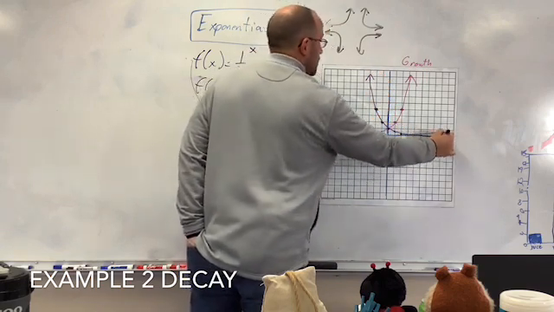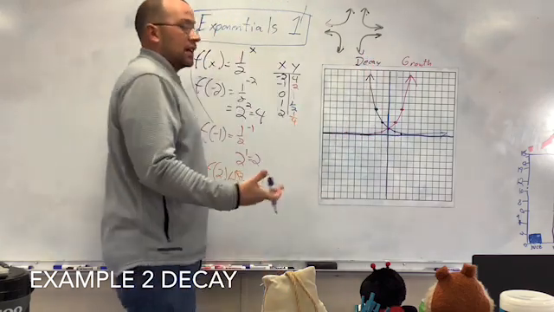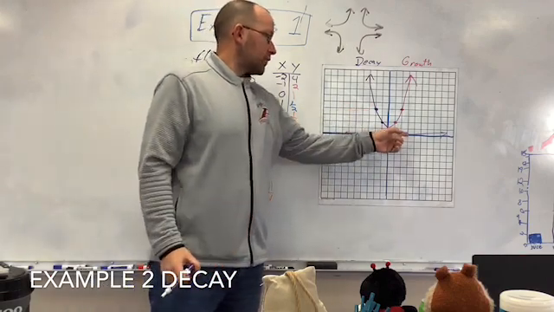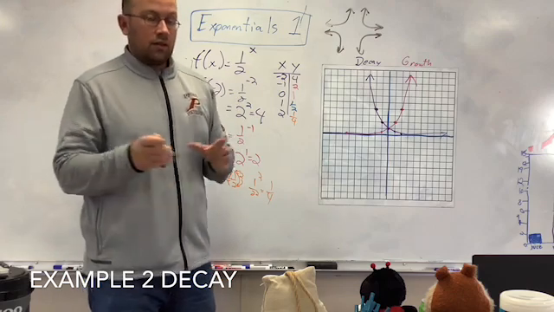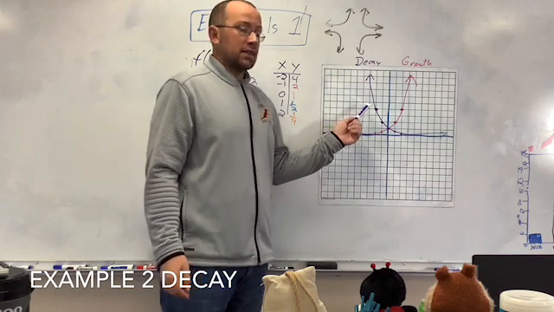This is what is called a decay. That means it is shrinking. So I start up here at 4, and by the end I only have 1/4. All right, it exponentially goes down. You hear about this with half-life and nuclear decay and stuff like that.